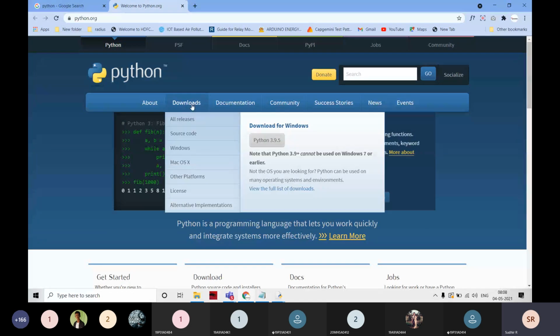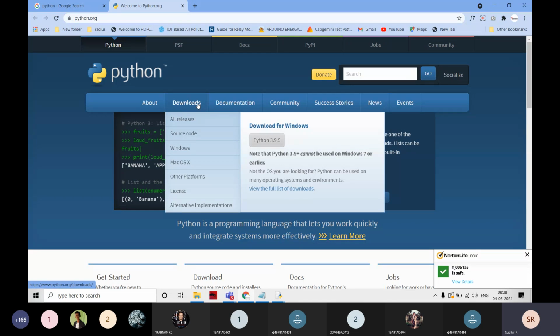Sir, can we use PyCharm? Yes, you can use PyCharm or any editor, no problem for that.